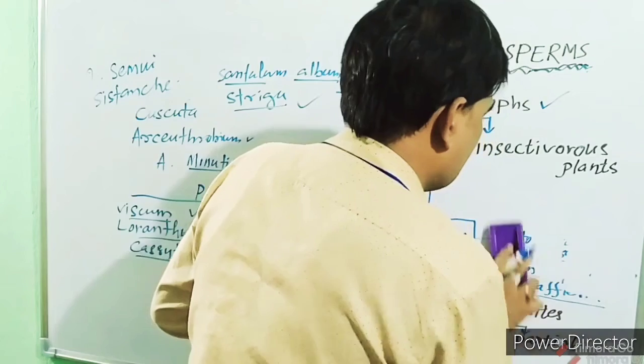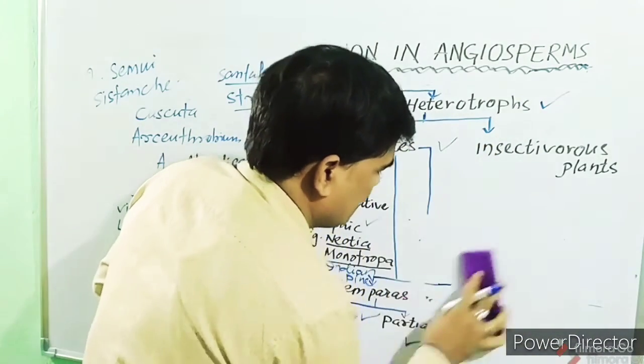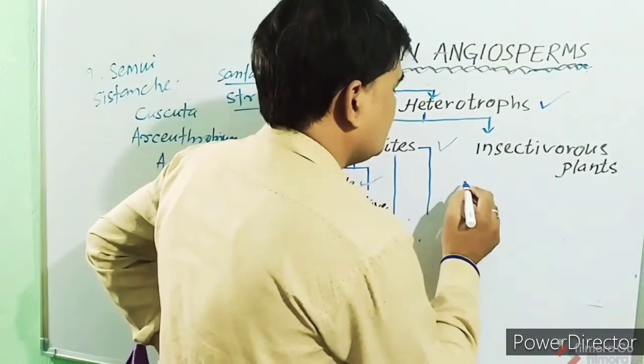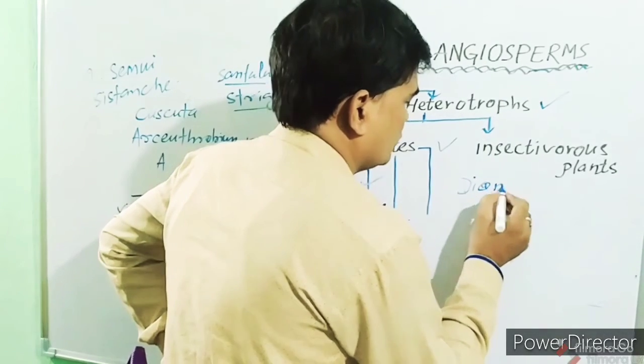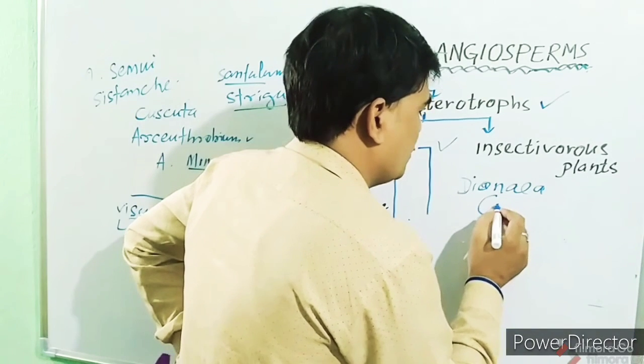This category of plants includes Dionaea, which we call Venus flytrap.